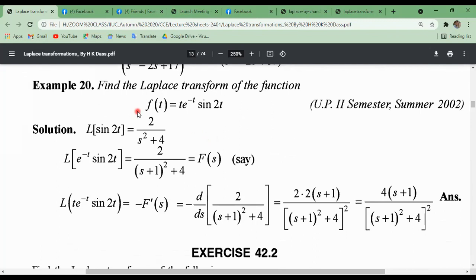Now find the Laplace transformation of the function t into e to the power minus t sin t. Similarly, the Laplace transformation of sin at is a divided by s square plus a square, here a equals 2.